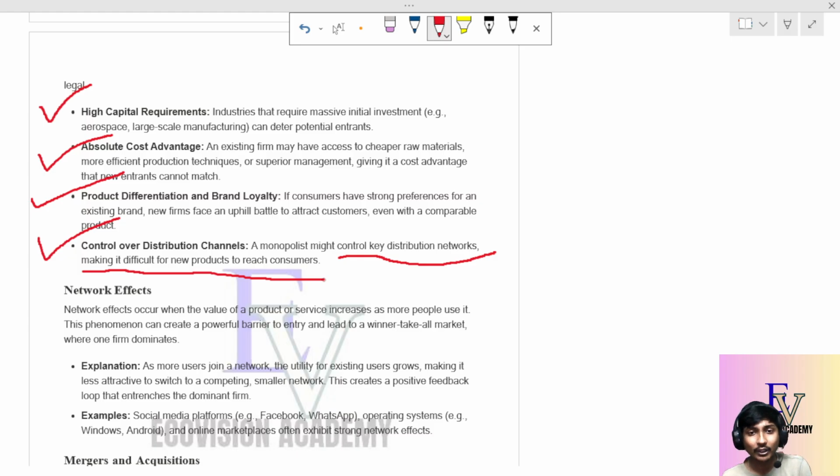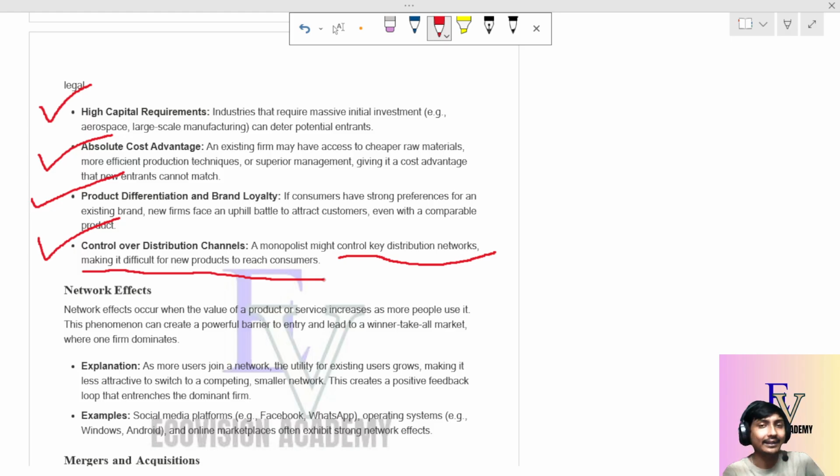And what can the monopoly do? The monopoly can control the products by reaching the customers. If it can control the products reaching the customers, then it can remain a monopoly for a long time.